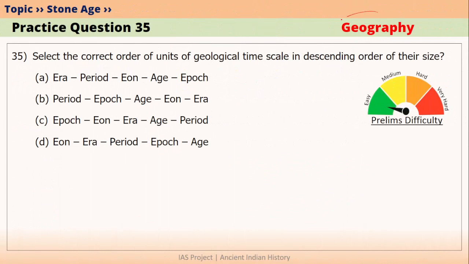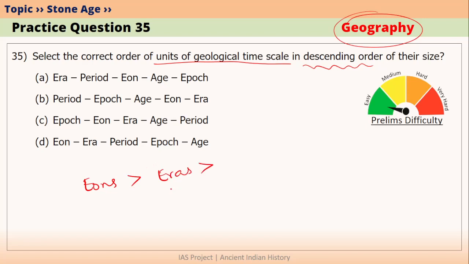The next question is related to geography, but this is also important from Stone Age point of view. The question is, select the correct order of units of geological timescale in descending order of their size. Please look here, it is descending order of their size. This is a very factual question. We know that eons are divided into eras and eras are divided into periods. Periods are further divided into epochs and epochs are divided into ages.